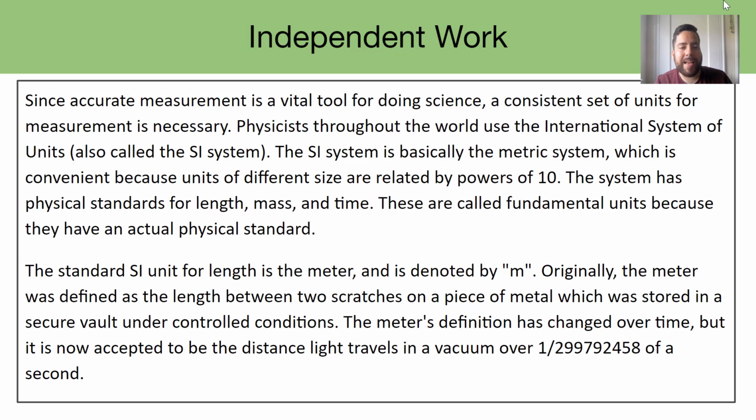So the metric system has physical standards for length, mass, and time, and these are what we call fundamental units of measure. So the fundamental unit for length is the meter, denoted with lowercase m, and you can read about where the meter came from, but it's not too important. Again, we can make up any type of measurements. It's just a way to measure something. Where it comes from is not that important.